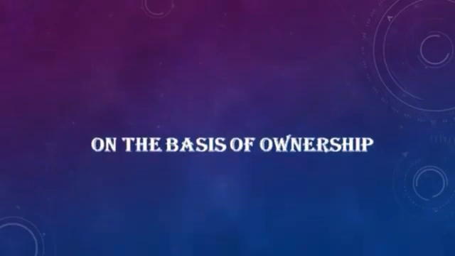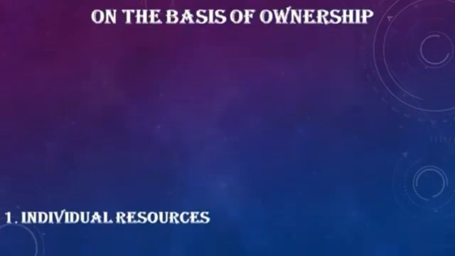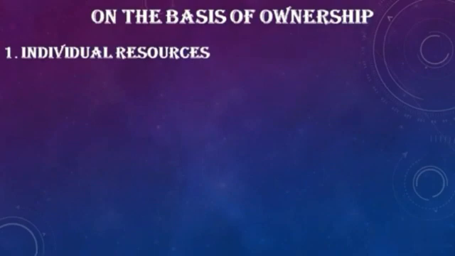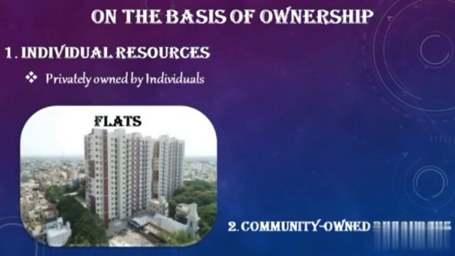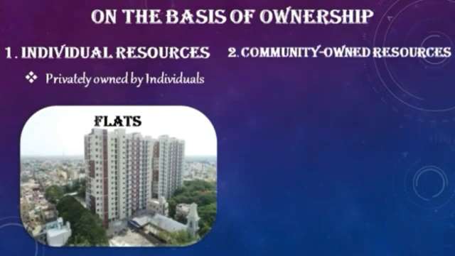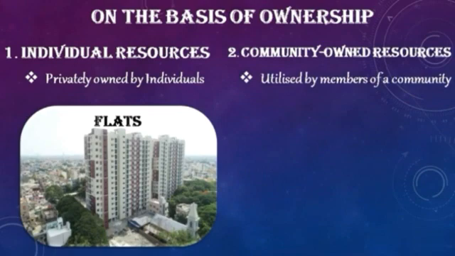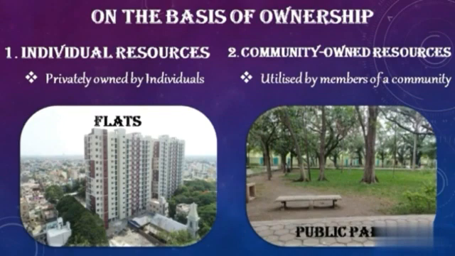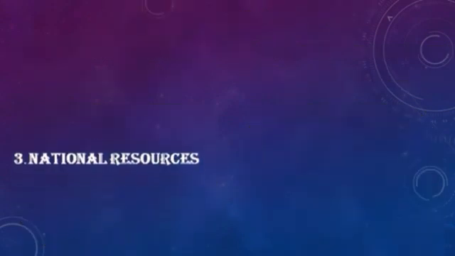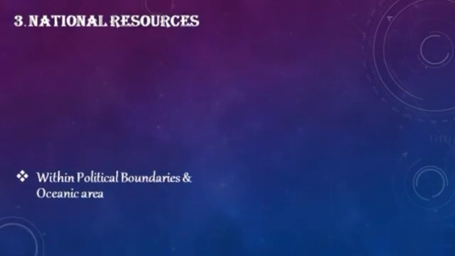Let's see on the basis of ownership. Based on ownership, resources can be classified into individual resources, community resources, national resources and international resources. Individual resources are owned by an individual, for example, an apartment. Community-owned resources can be utilized by the members of the community, for example, a public park. National resources are those within the political boundaries, for example, tropical forest regions of India.